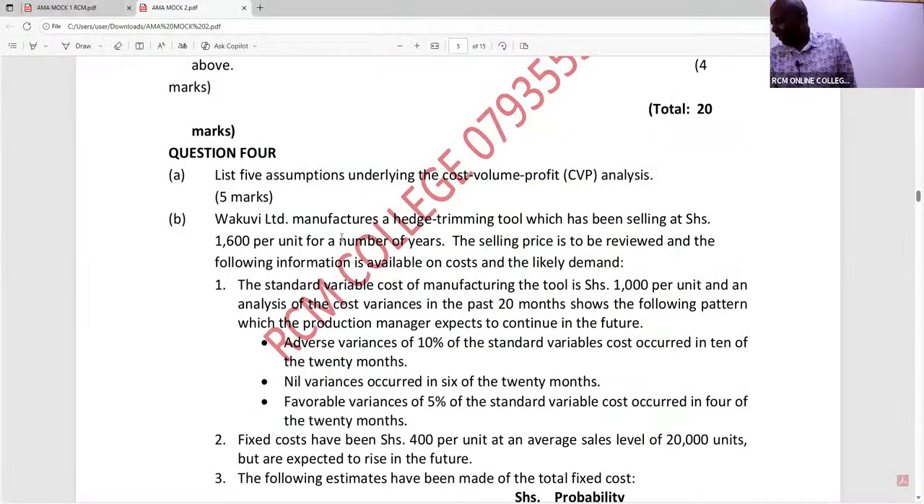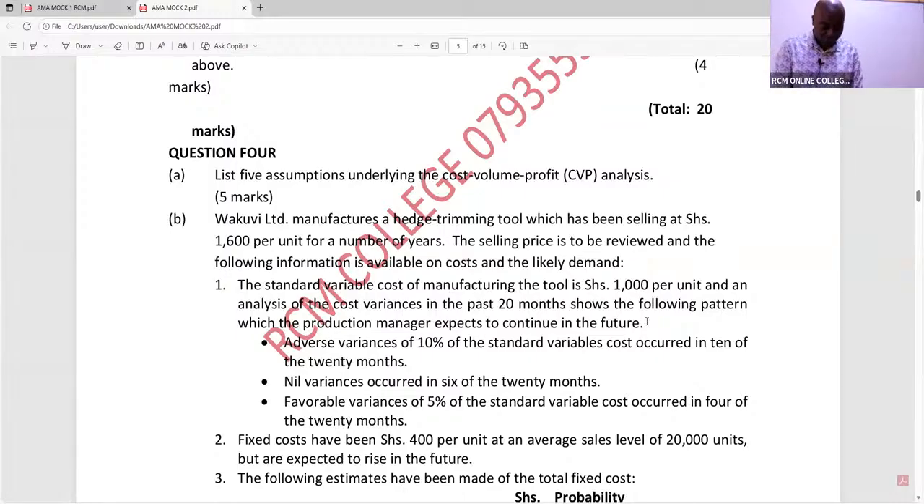Questions. So we start with this one. Question number 4, I mean. These assumptions, of course, you must be having them somewhere. Assumptions of CVP, you must be having them somewhere.